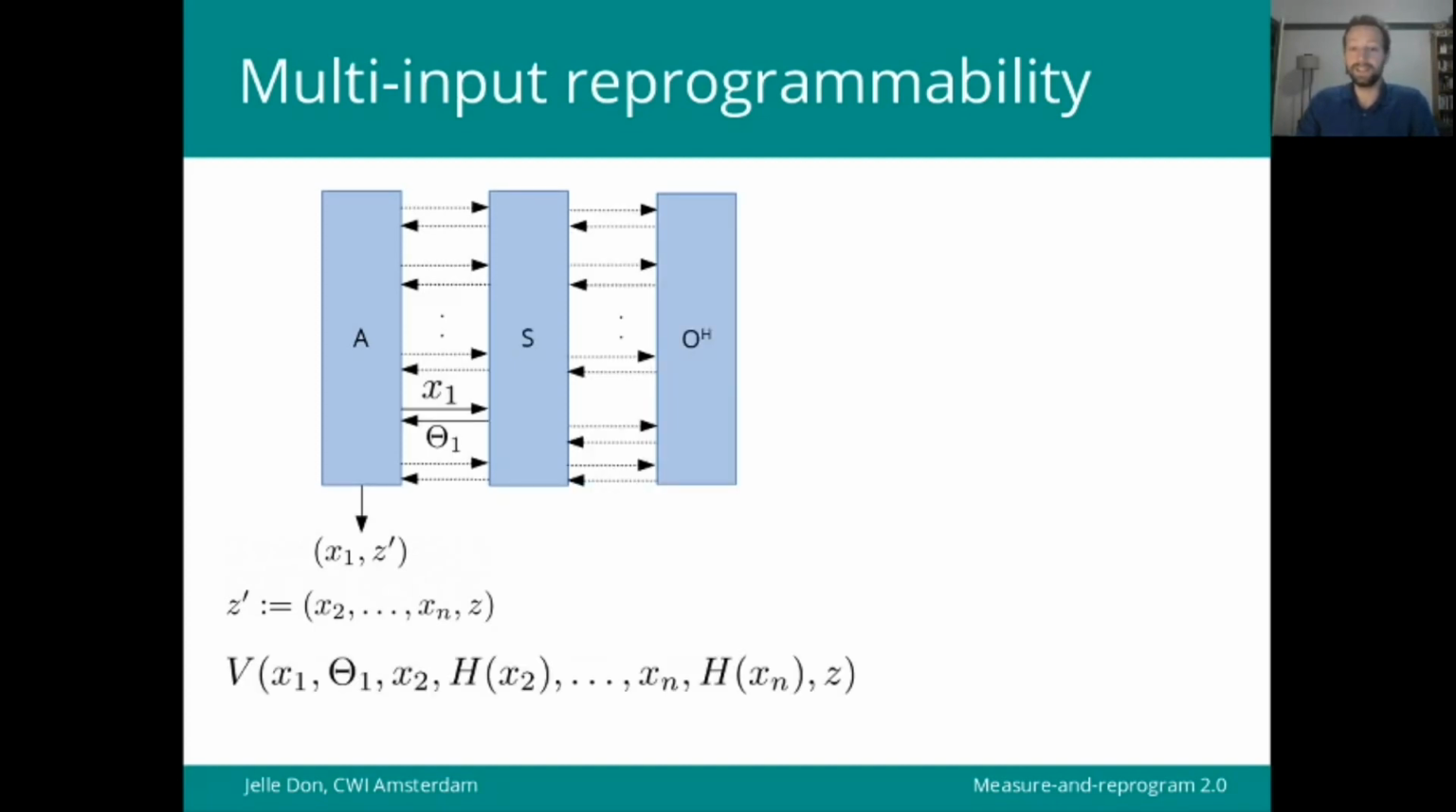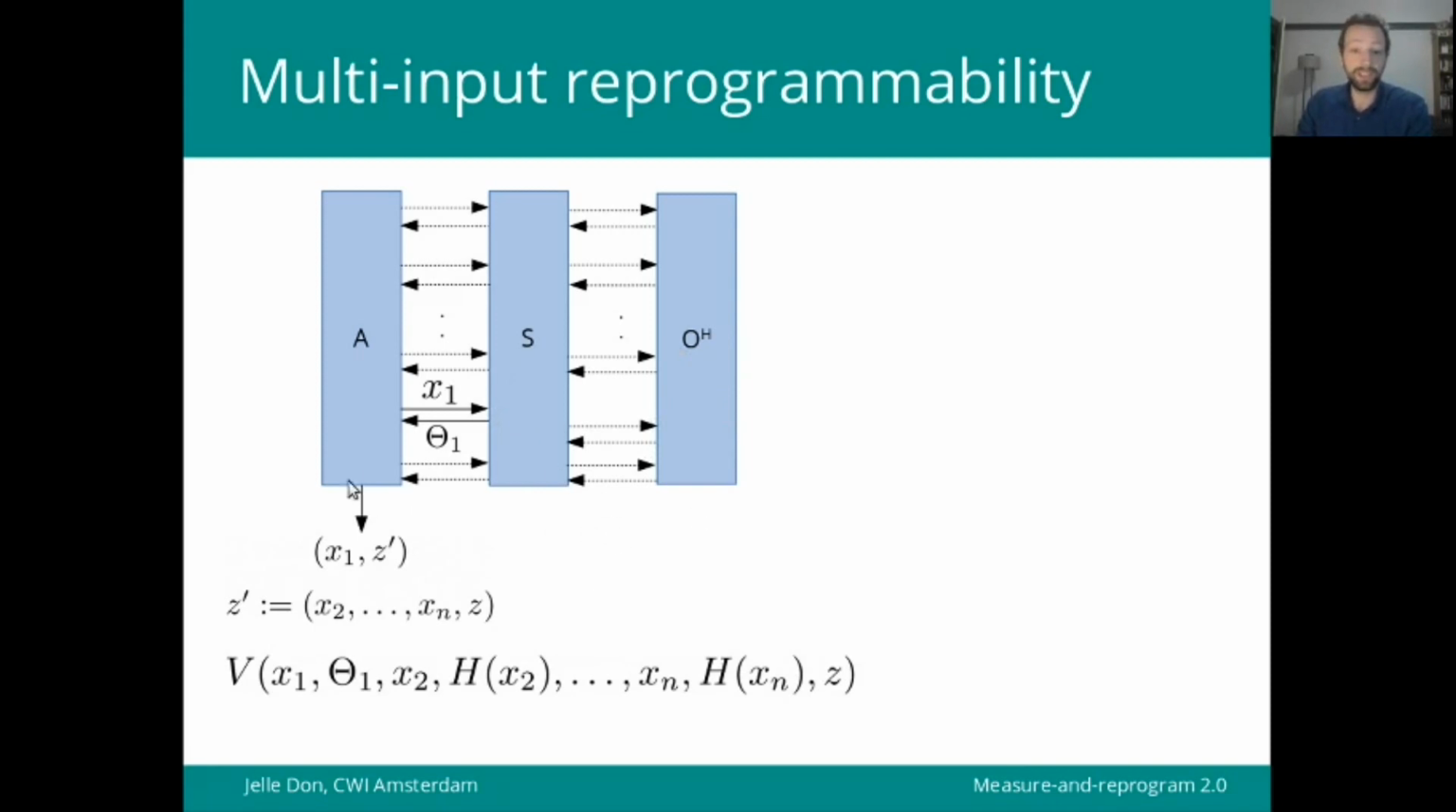Namely, we get the existence of a simulator that picks one of A's queries at random, measures it, finds x1, and reprograms the oracle at x1 to theta1 such that now the predicate holds with respect to theta1 instead of h of x1. And note that here we made the choice to let S talk to the real random oracle instead of letting it use a pseudo-random function.